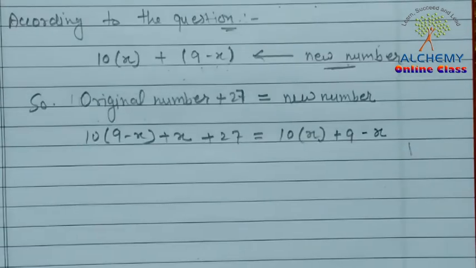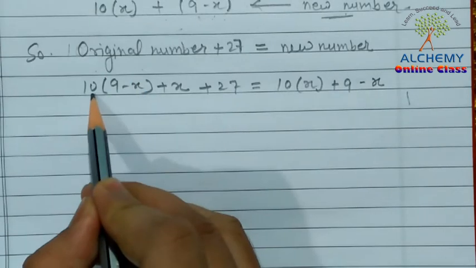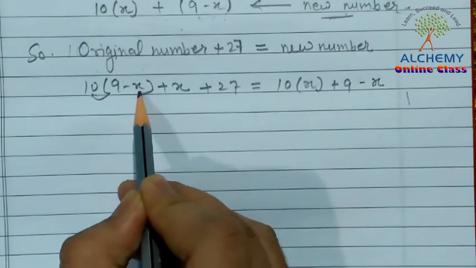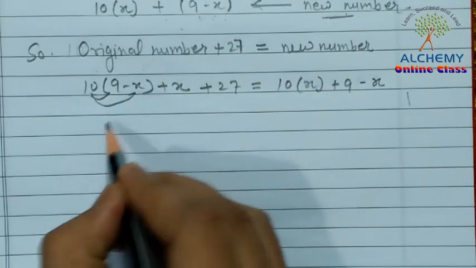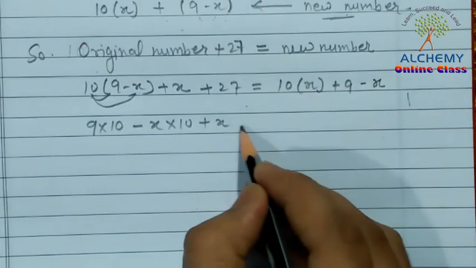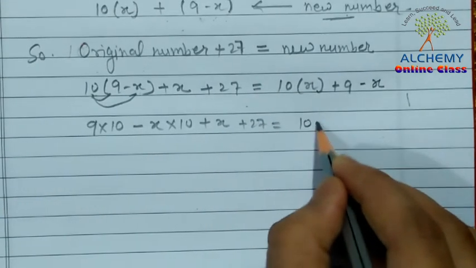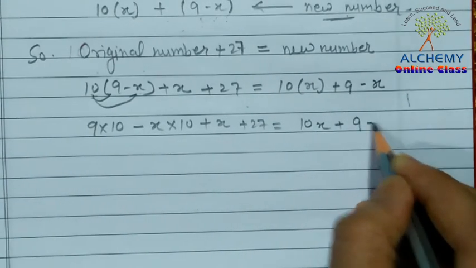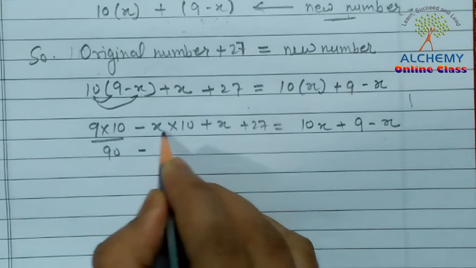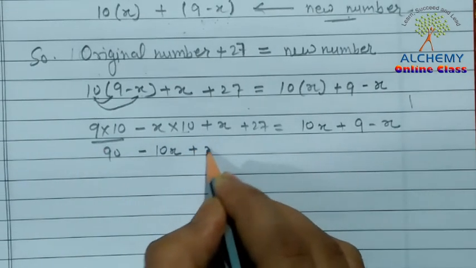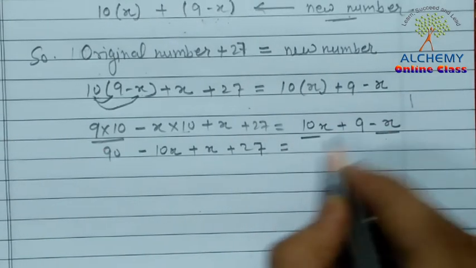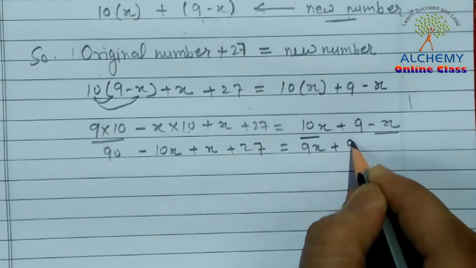Let's solve this. First we multiply by 10: 9 into 10 minus x into 10, plus x, plus 27 is equal to 10x plus 9 minus x. This will be 90 minus 10x plus x plus 27 is equal to 10x minus x plus 9, that is 9x plus 9.